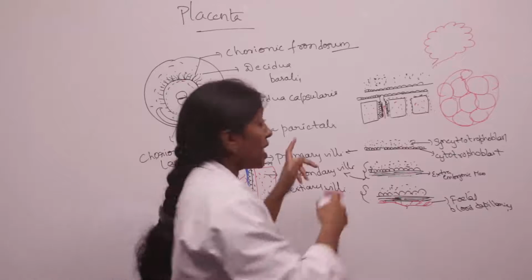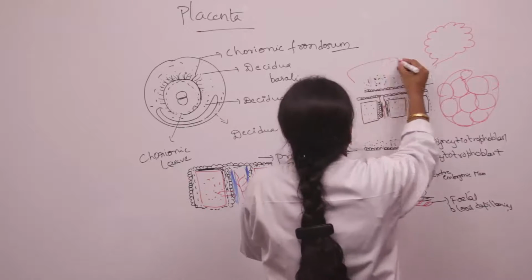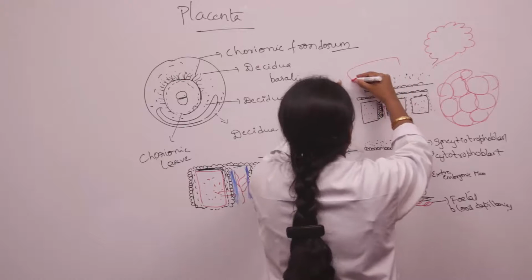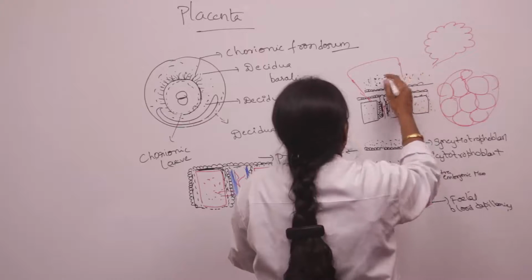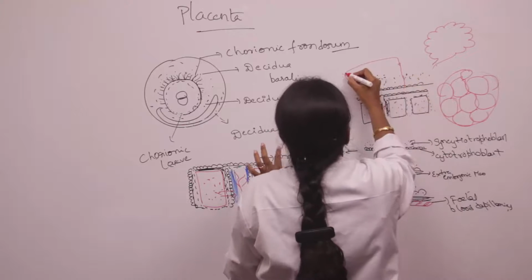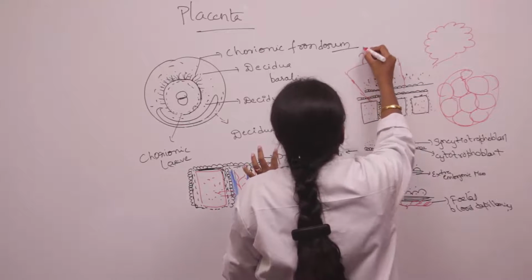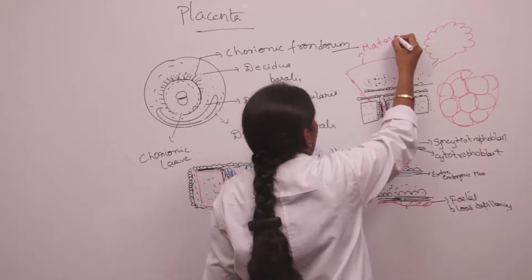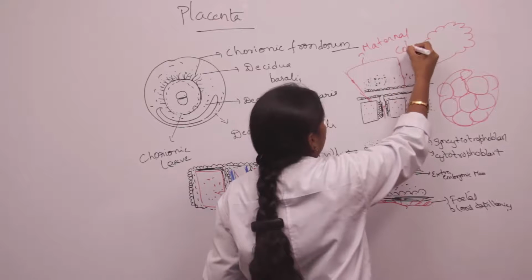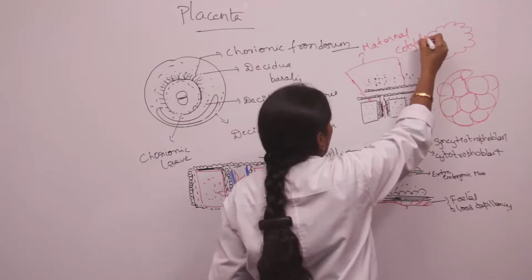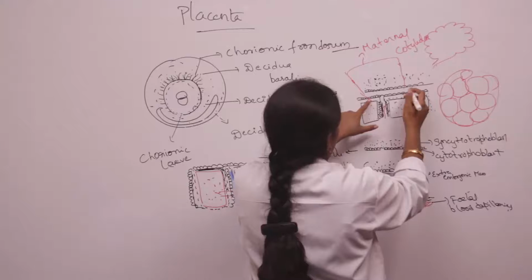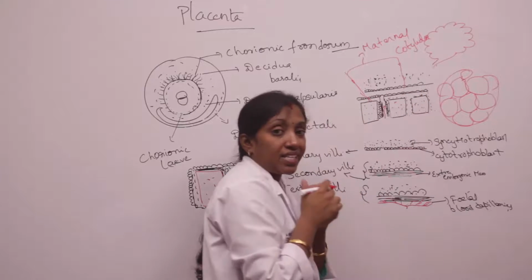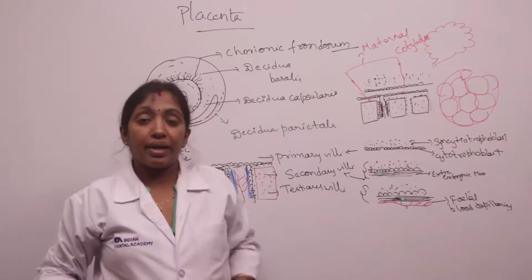The endometrium sends trabeculae into the intervillous spaces, and this constitutes one maternal cotyledon.